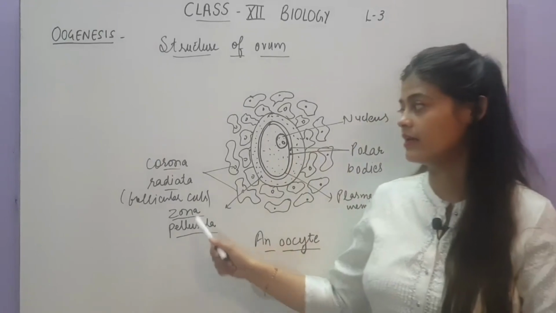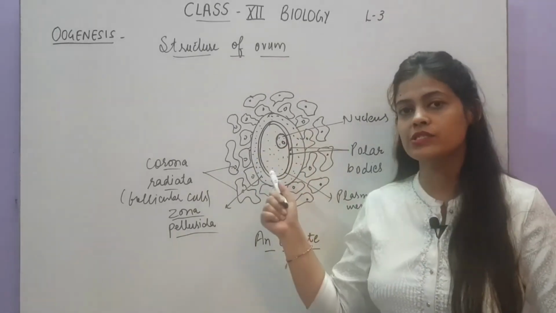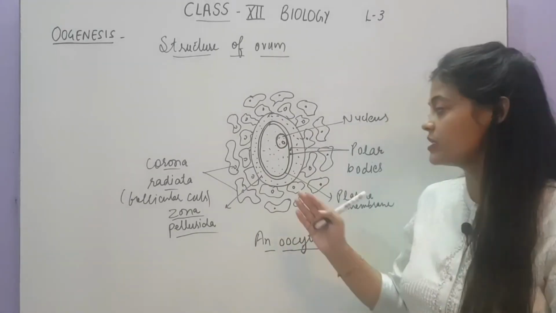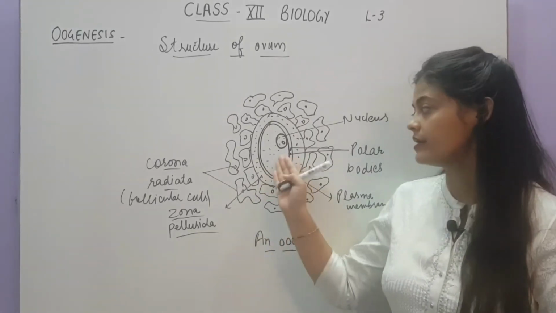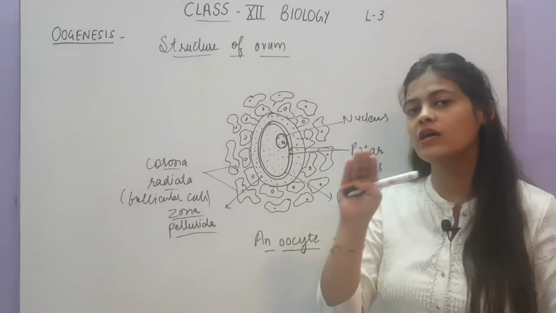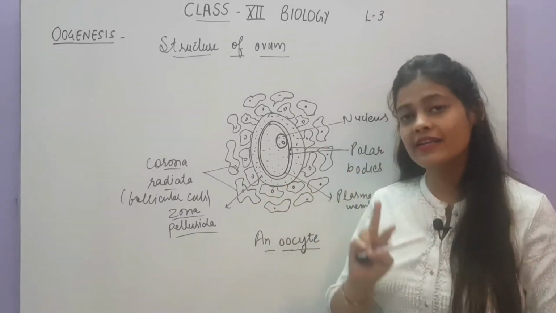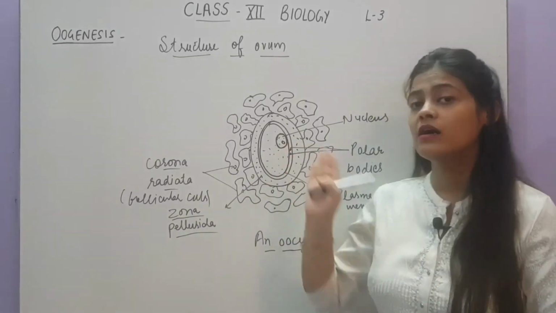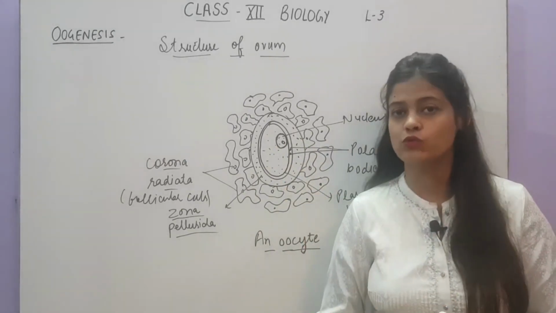This zona pellucida is a layer of thick material which is secreted by follicular cells. It will be retained outside the secondary oocyte till fertilization takes place. If the sperm reaches the ovum, or the secondary oocyte, it has to break the zona pellucida to enter the ovum. Do you remember the acrosome? The acrosome was at the tip of the head of the sperm, containing some hydrolytic enzymes. Those enzymes were for degrading this zona pellucida, so that the sperm can enter the secondary oocyte or ovum.